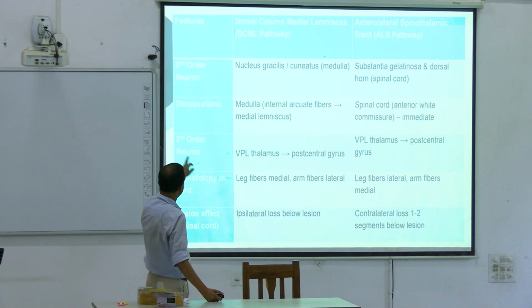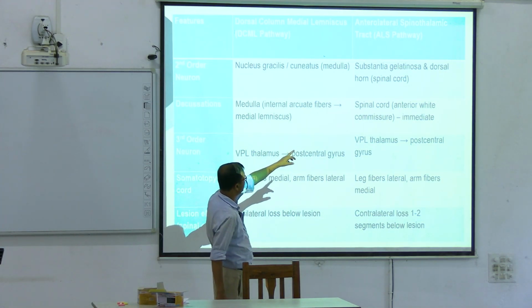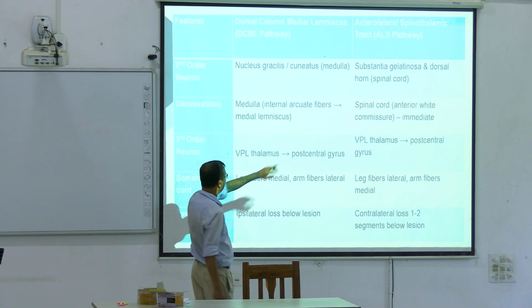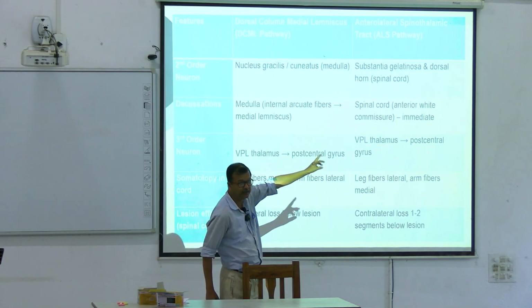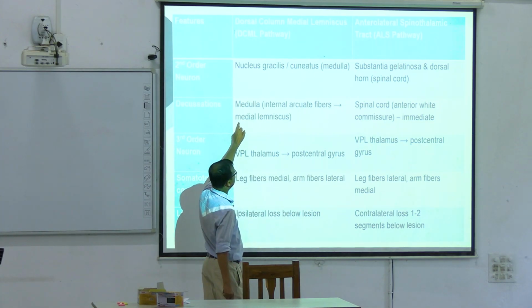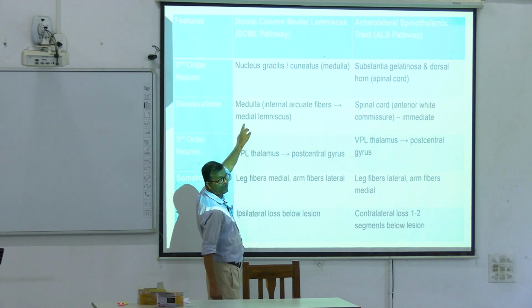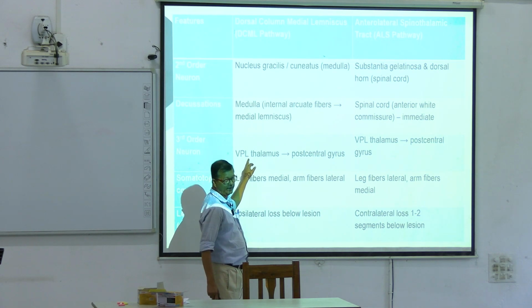And for the third order neuron: decussation at the medulla, and decussation at the spinal cord, anterior white commissure. This is immediate decussation. That's why I have written immediate: at the spinal cord level it decussates. And this is not immediate, it is later, at the medulla.